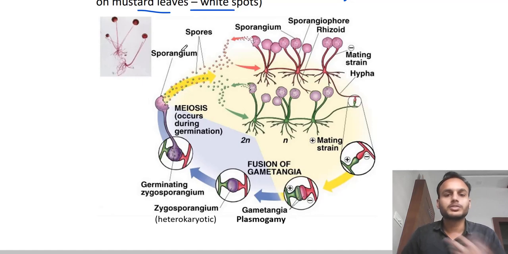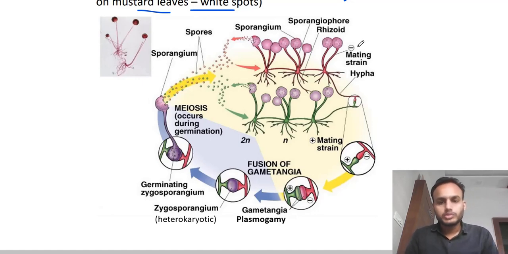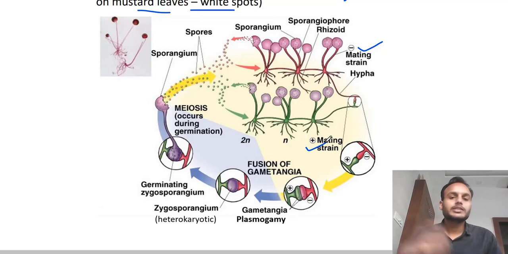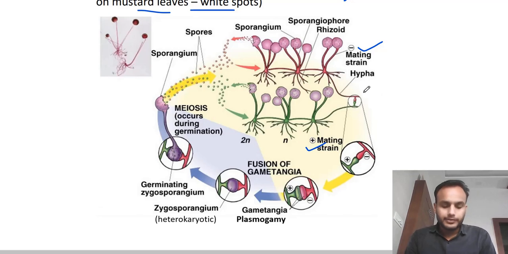How is Rhizopus growing? There are two strains. We signify the different strains by plus and minus, simply to signify that they are genetically dissimilar. These two strains of hyphae are mating. This is called plasmogamy, right?